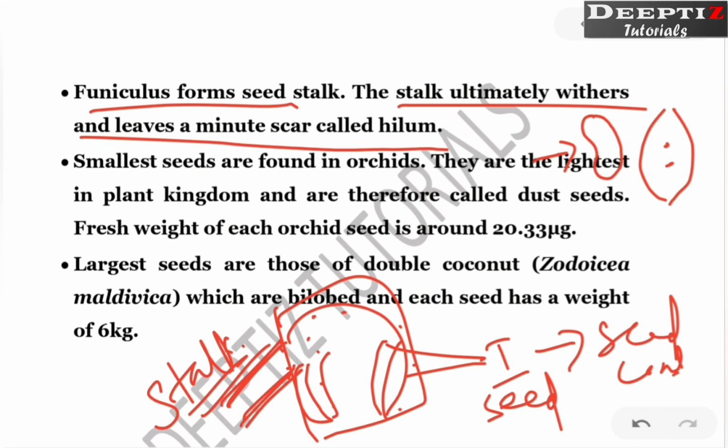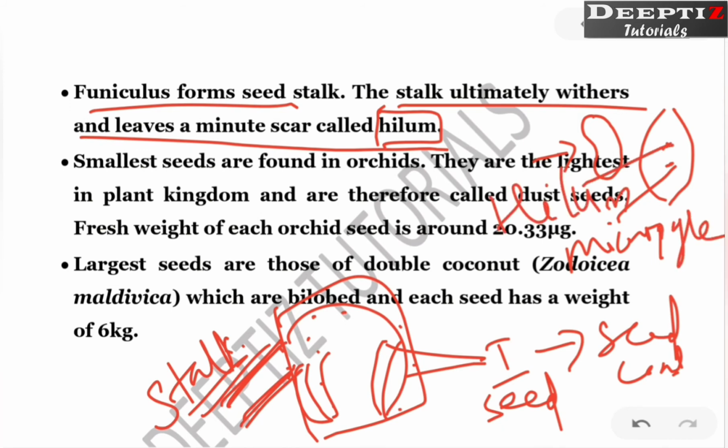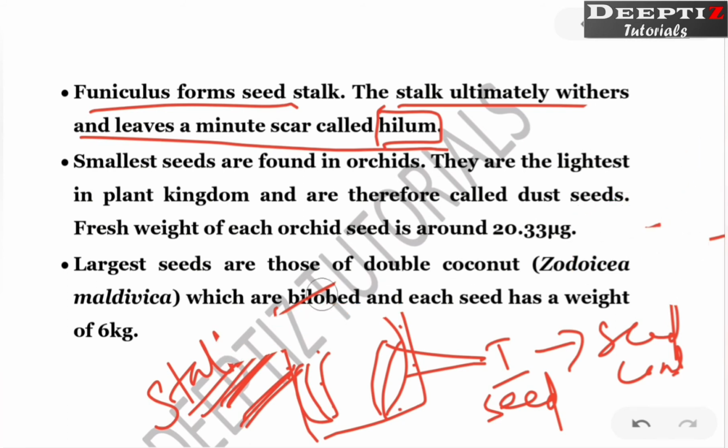These scars are actually the hilum, right? So these scars which you can see, one is the opening of the micropyle through which water enters, and another one is the hilum. See, if you look at any seed, you can see such scars. These scars are the hilum, which is visible from the front side of the seed.